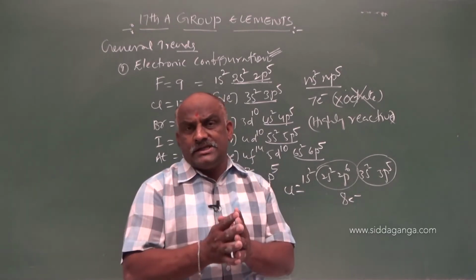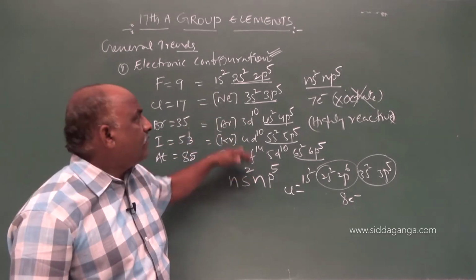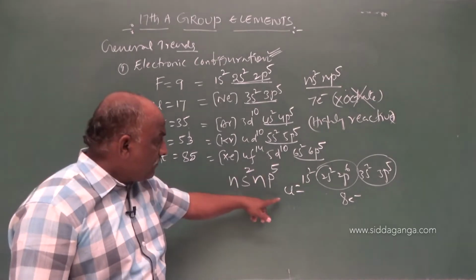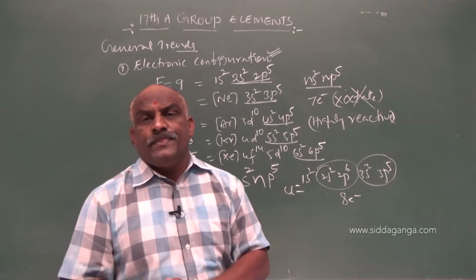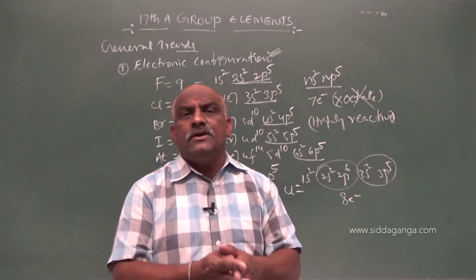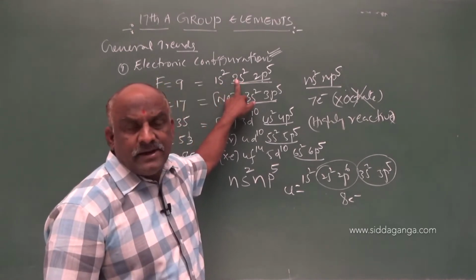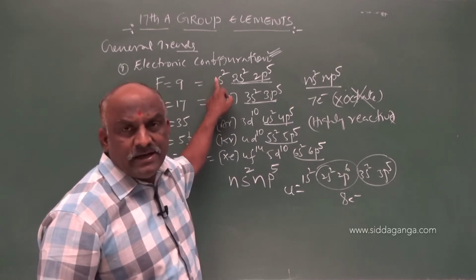Then the properties of fluorine differ from the rest of the elements, and the properties of chlorine also differ from the rest of the elements, because of the penultimate shell electrons. Penultimate shell electrons are not the same. Fluorine is anomalous. Why is fluorine anomalous? Due to its small size. Only 2 electrons are present in the penultimate shell.